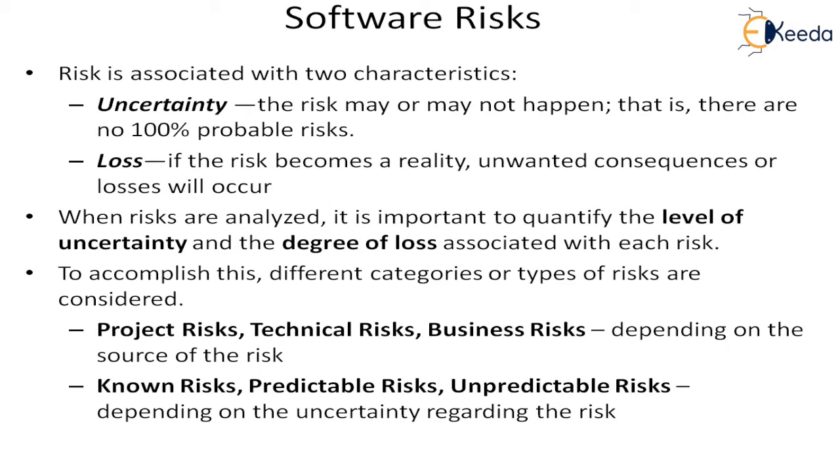So what are software risks? How will they come? We all know that there are two characteristics of the software risk. So let's define it. One is the uncertainty. That means there is an uncertainty factor. There is a probability. You can assign a probability to the risk, whether it will happen or not happen. What is the chance or likelihood that it will happen? Some risks, the likelihood will be high, and some risks the likelihood will be very low. But all the same, a low likelihood risk may have very heavy damage. So that is why the loss part is also there.